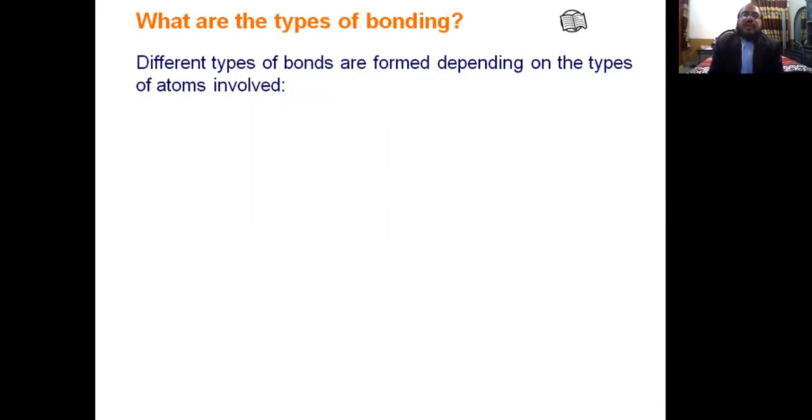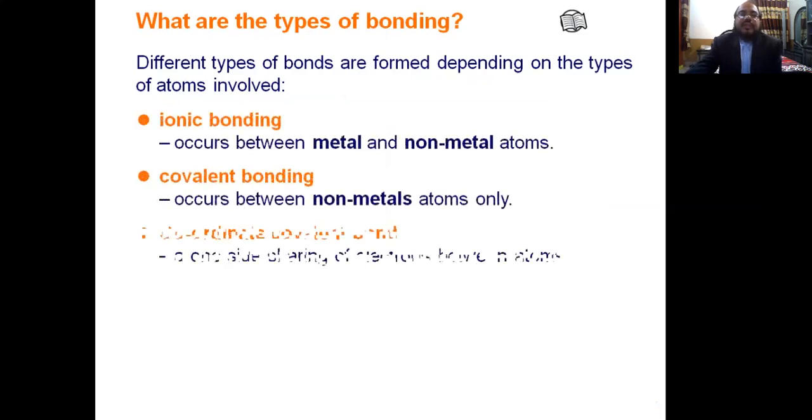But the first question arises: what are the types of chemical bond? There are three different kinds of chemical bond: ionic, covalent and coordinate covalent bond. There are many bonds, but these are not chemical bonds: hydrogen bond, van der Waals force of attraction. Only three types of chemical bond: ionic, covalent and coordinate covalent. We will discuss ionic and coordinate covalent in different lectures, but today the covalent bond.